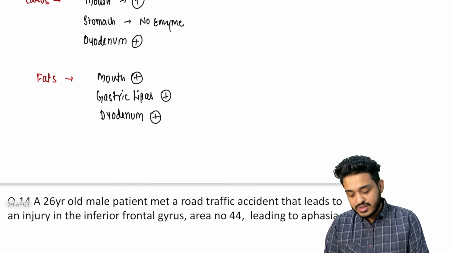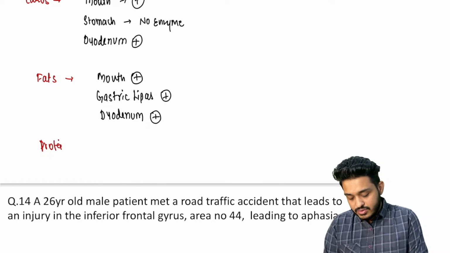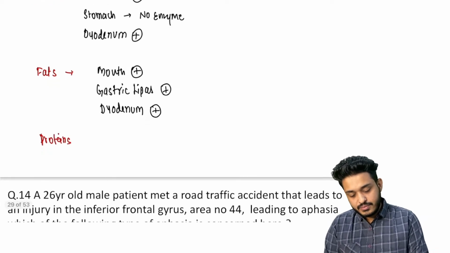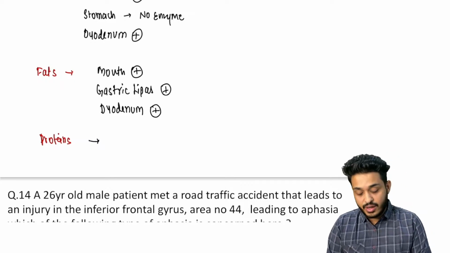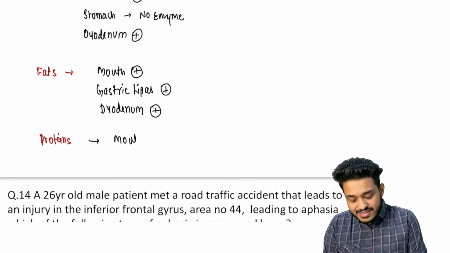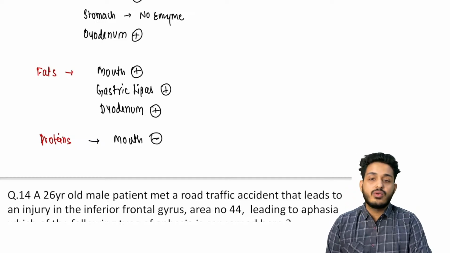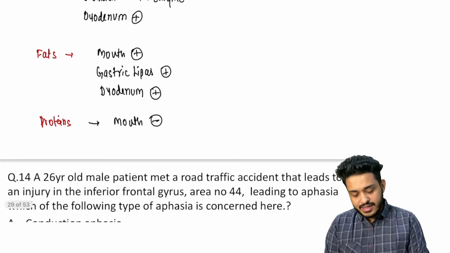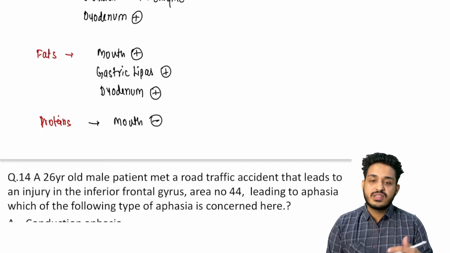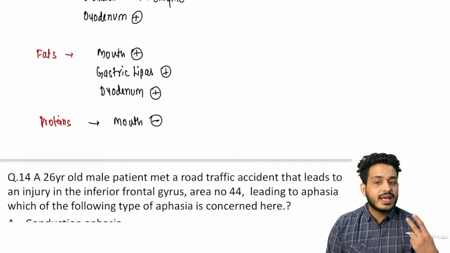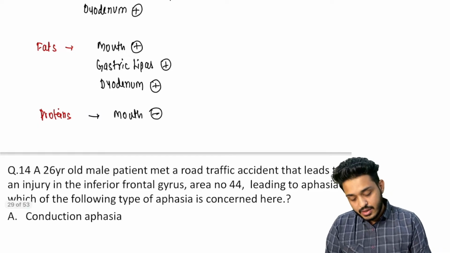The second question they ask you is about proteins. Remember, in the mouth you do not have any enzymes for protein digestion, so there will be no digestion of protein in the mouth. In the stomach, the chief cells release pepsin and lipase, two things, so you will have digestion of proteins in the stomach.